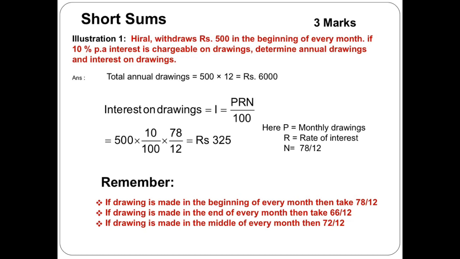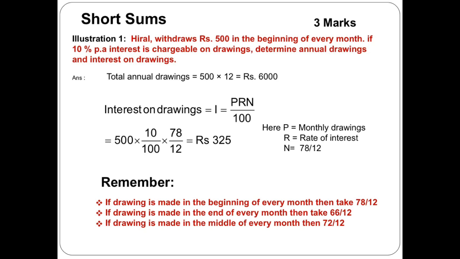Here, Hiral withdraws rupees 500 in the beginning of every month. Say for example, our accounting year starts from January and ends on December. So Hiral's first withdrawal is on 1st January, and on that first withdrawal, she has to pay interest for 12 months from January to December.